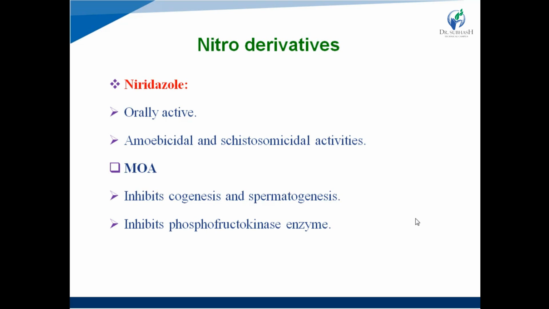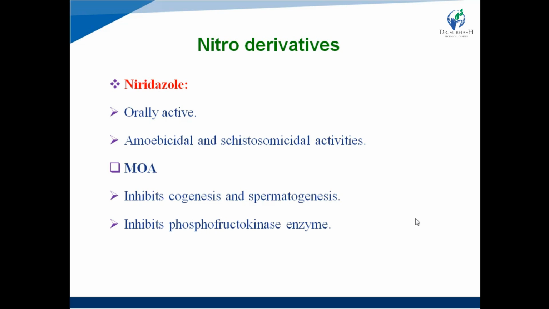Next one is nitro derivatives. Example is niridazole. It is an orally active nitrothiazole derivative. It has amoebicidal and schistosomicidal activity. It also has anthelmintic and antibacterial activity. Amoebicidal means it kills Entamoeba histolytica, and schistosomicidal means it kills schistosomes, that is helminths.